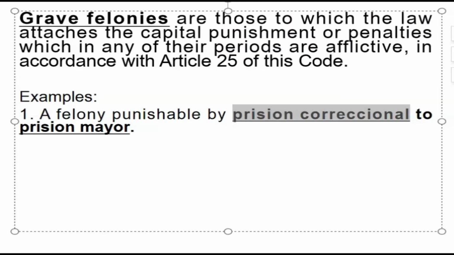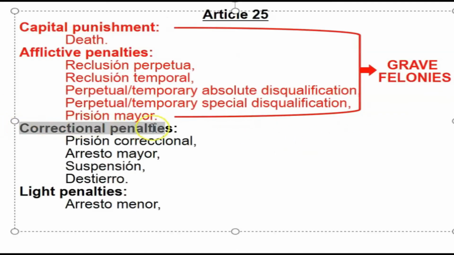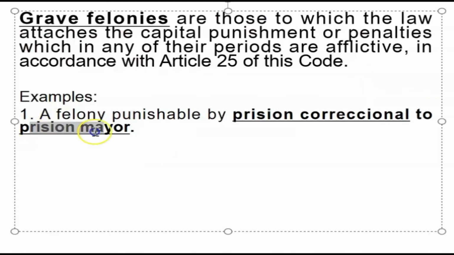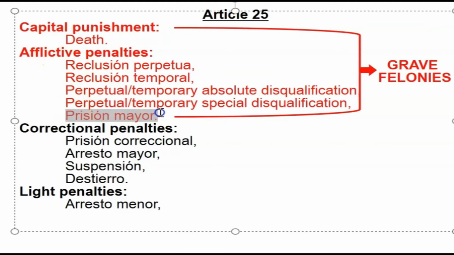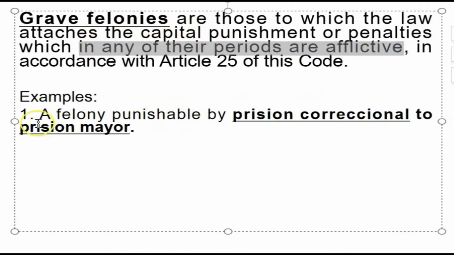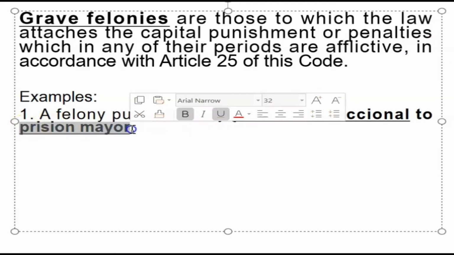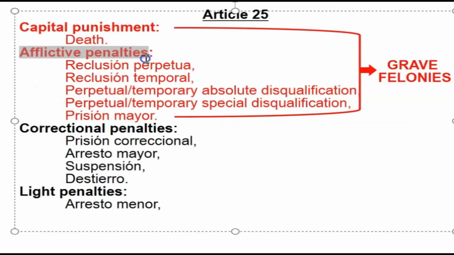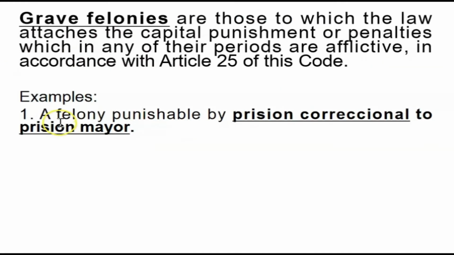Number 1. A felony punishable by prisión correccional to prisión mayor. If you look at Article 25, ang prisión correccional, pasok siya sa correctional penalties. Pero, ang prisión mayor, pasok naman sa afflictive penalties. So ano nga ba talaga ang number 1? Is it a less grave felony or a grave felony? Tandaan nyo po na ang definition ng grave felony ay, in any of their periods are afflictive. So since ang maximum period nito is prisión mayor, which is pasok dito sa afflictive penalties, magiging grave felony siya. So titignan nyo lang yung pinakamataas.